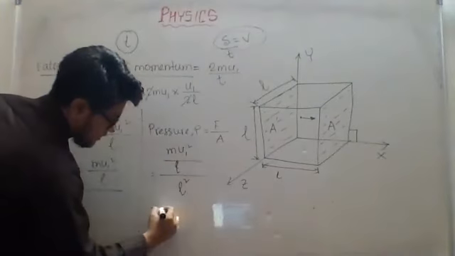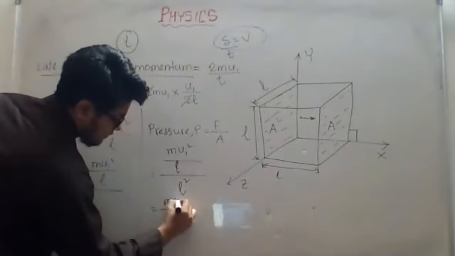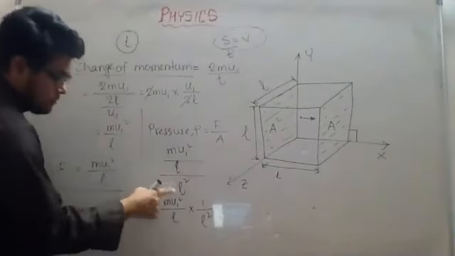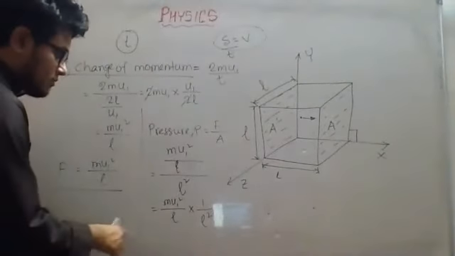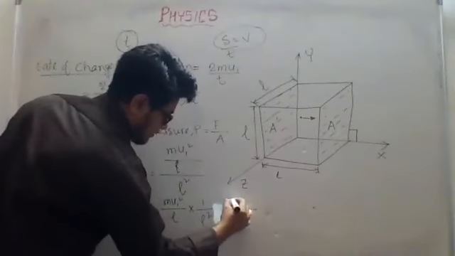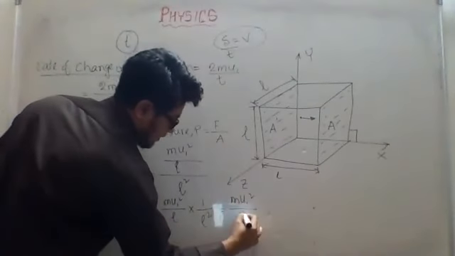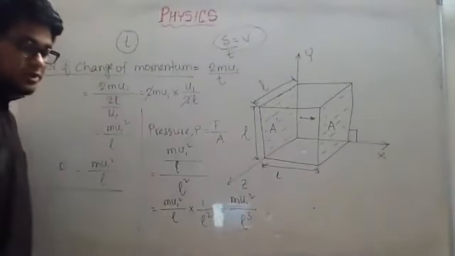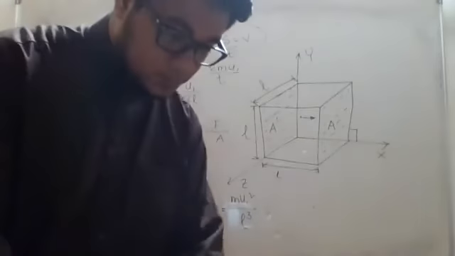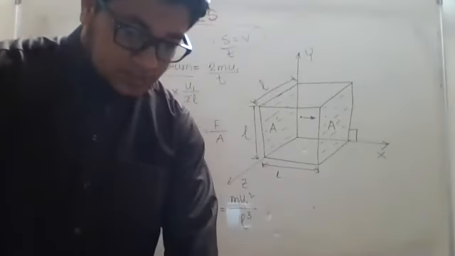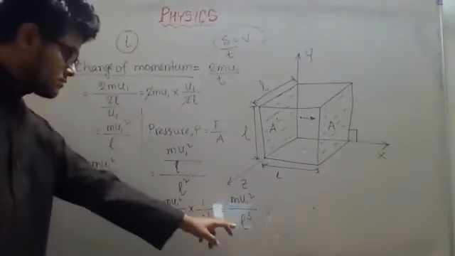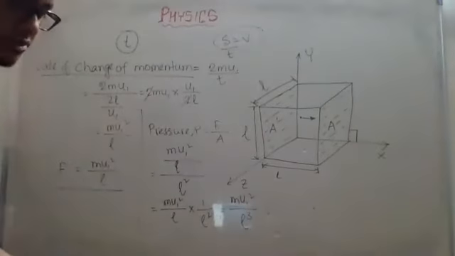So from here, what can I write? mu1 square divided by L, into 1 by L square. If I make this division into multiplication, then it will be reversed, 1 by L square. So it will become equal to mu1 square divided by L cube. Correct? We have come to page number 615. See, this is the pressure on the wall. Okay, we have found out the pressure on the wall.